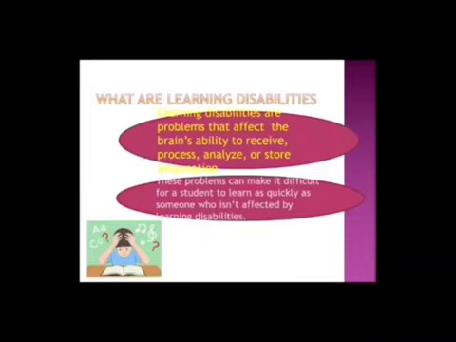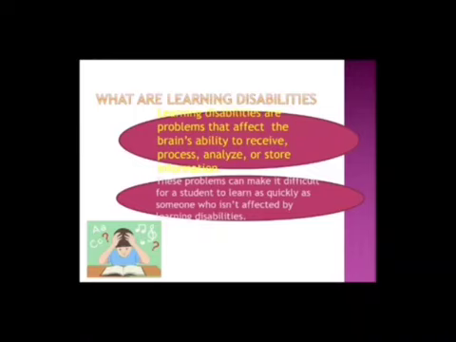Dysgraphia is the disability with writing, problems with handwriting, spelling, and organizing ideas. Then dyspraxia, disability with fine motor skills. It is also known as sensory integration disorder. That is problems with hand-eye coordination, balance, manual dexterity. These are some common types of learning disabilities.